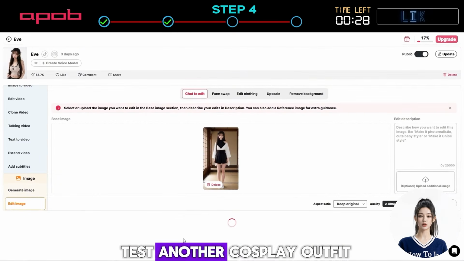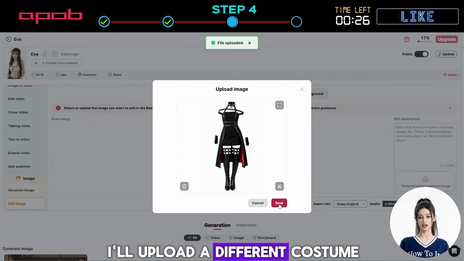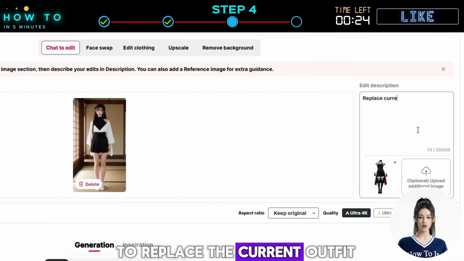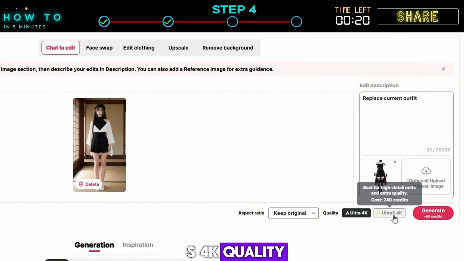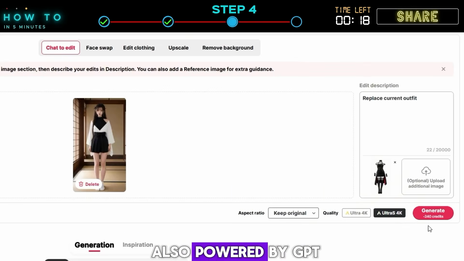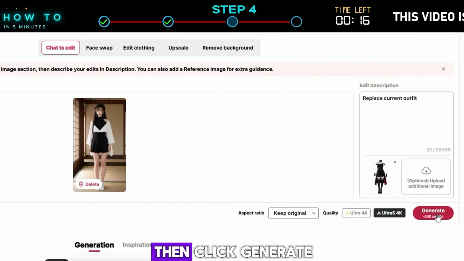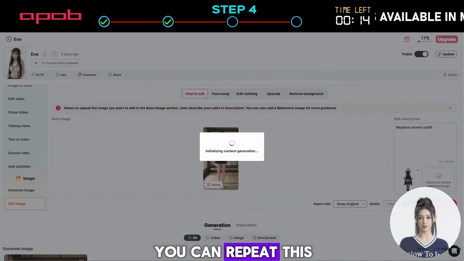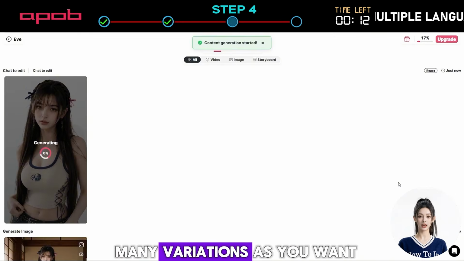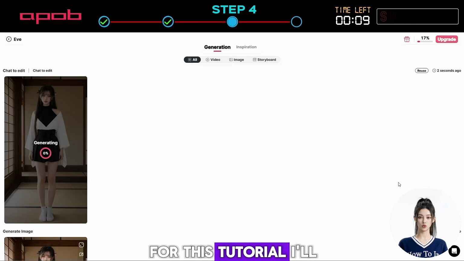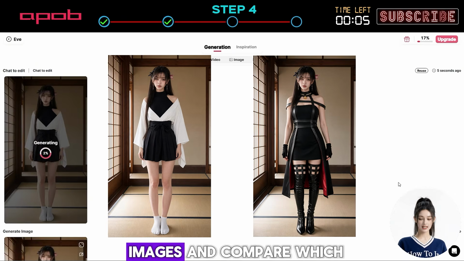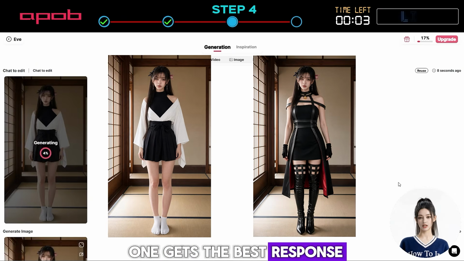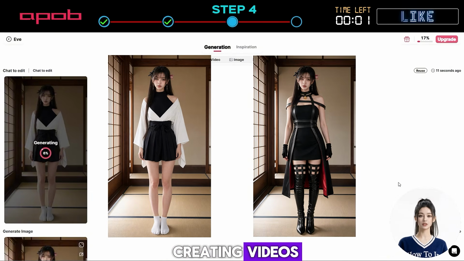Since I want to test another cosplay outfit, I'll upload a different costume and tell the AI to replace the current outfit. Once again, choose Ultra S 4K quality. This editing feature is also powered by GPT Image 2. Then click Generate. You can repeat this process to create as many variations as you want. For this tutorial, I'll only generate 2 versions. Now I can post both images and compare which one gets the best response before spending more time creating videos.